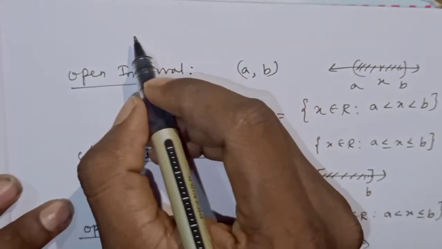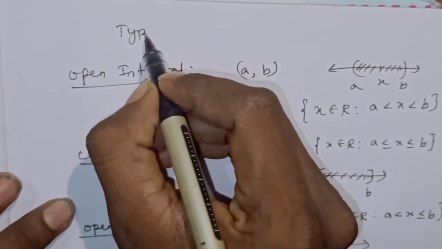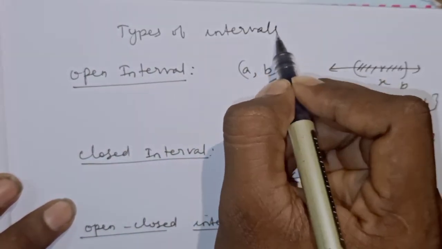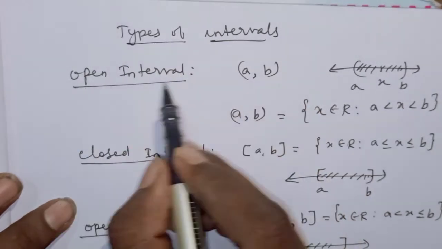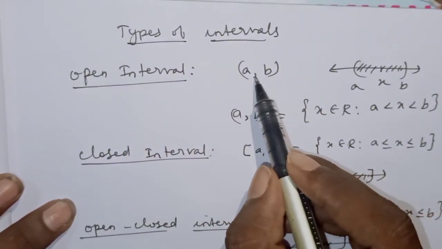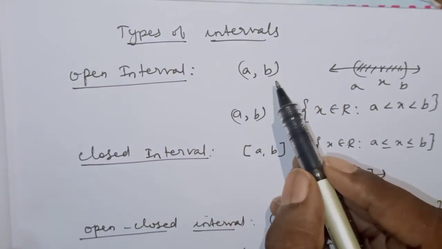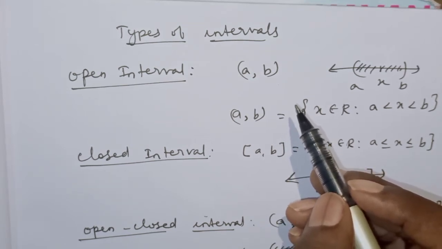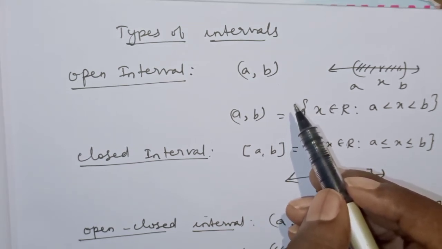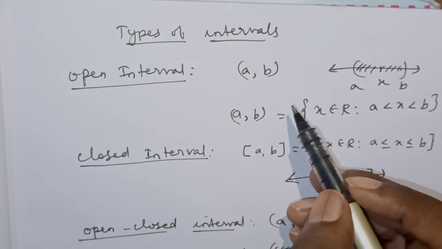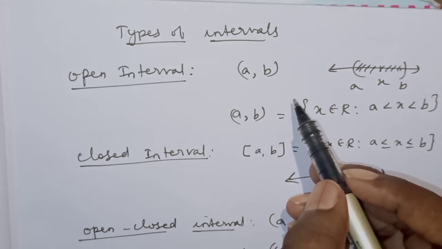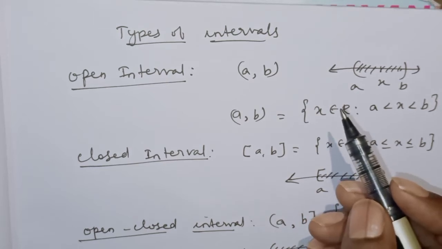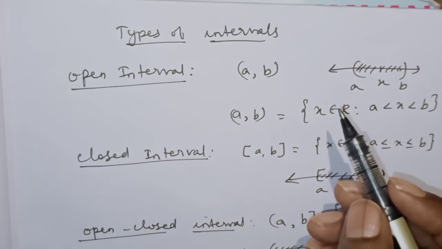So now we are going to discuss types of intervals. First one is the open interval, in which (a, b) is there. If a and b are two real numbers, we can take any numbers between a and b which are not included, the endpoints.